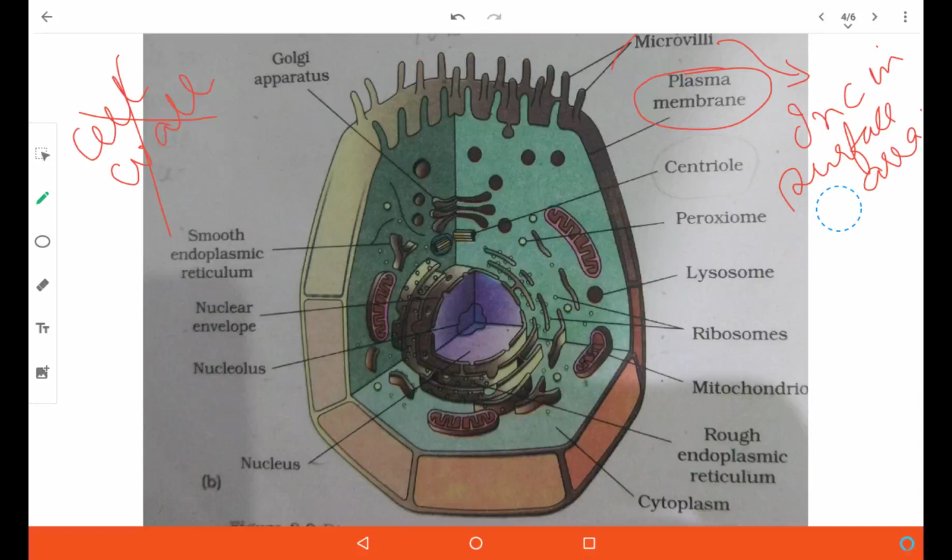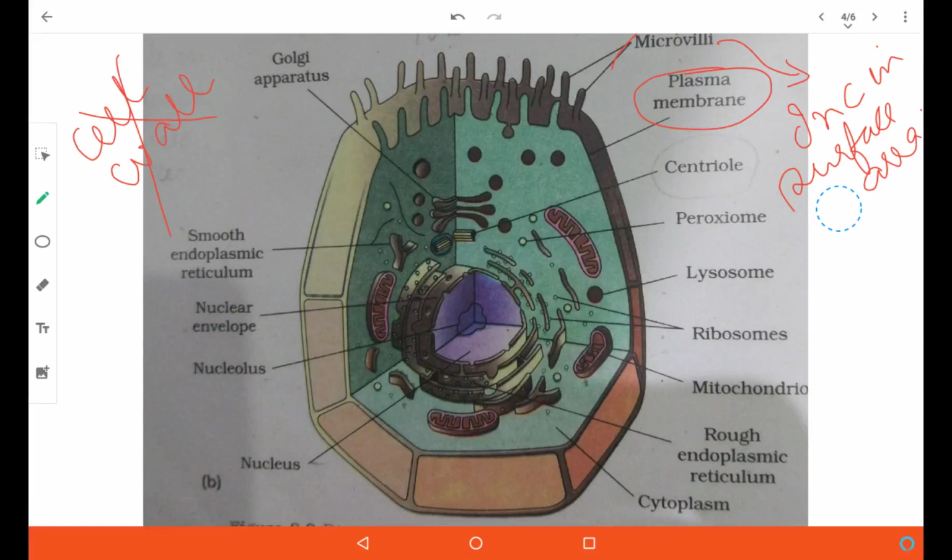They occur in doublet called centrosome, and the cytoplasm around them is very clear, called centrosphere. In the middle is the double membraned nucleus. Nucleus again contains nucleoplasm, and outside nucleus is cytoplasm.